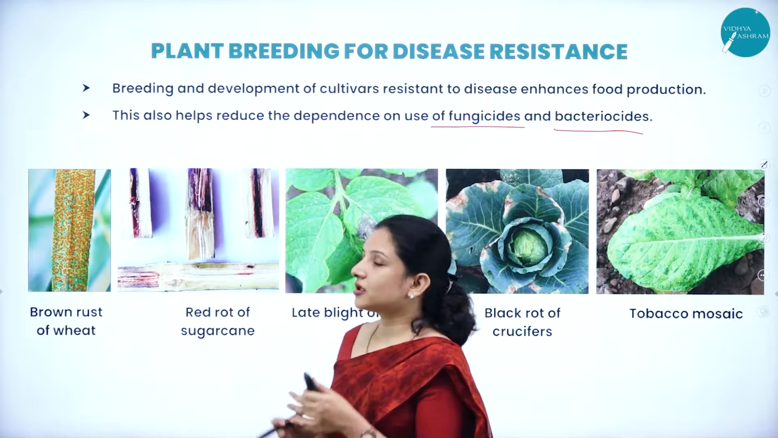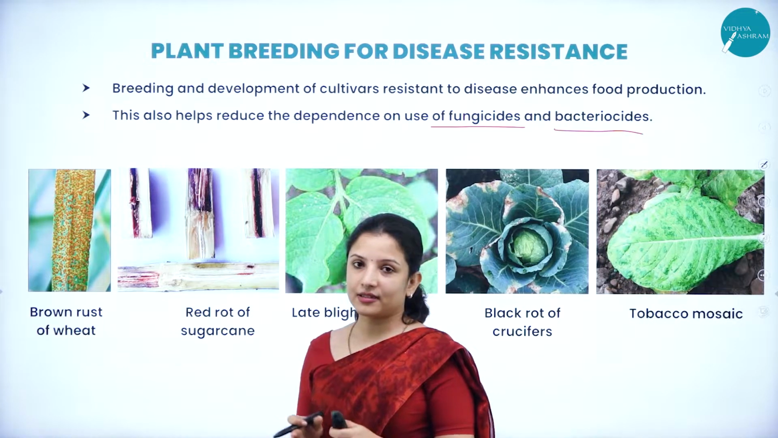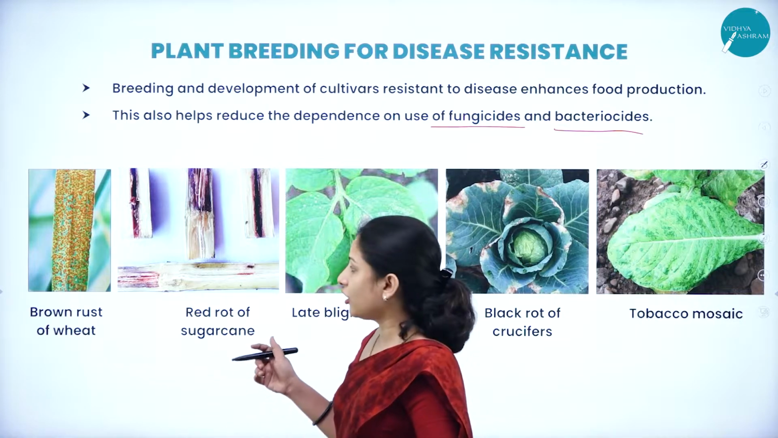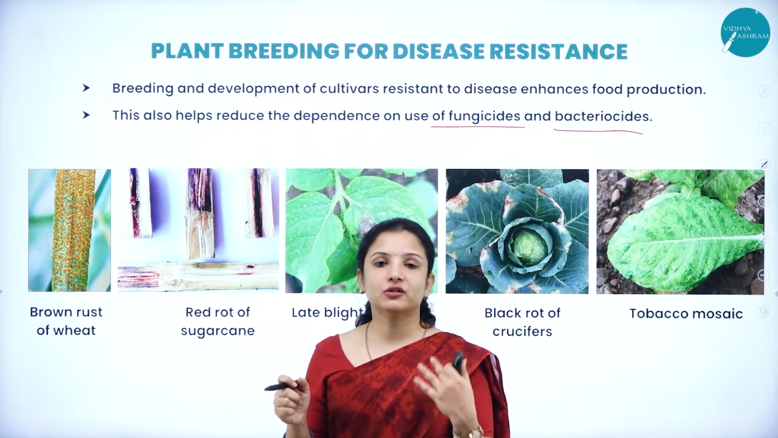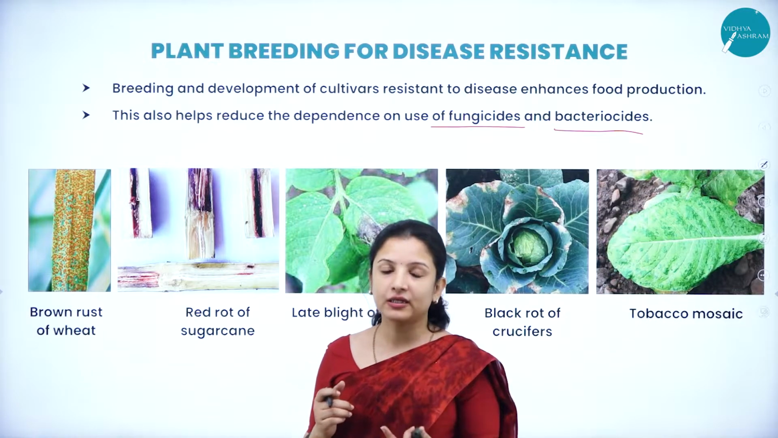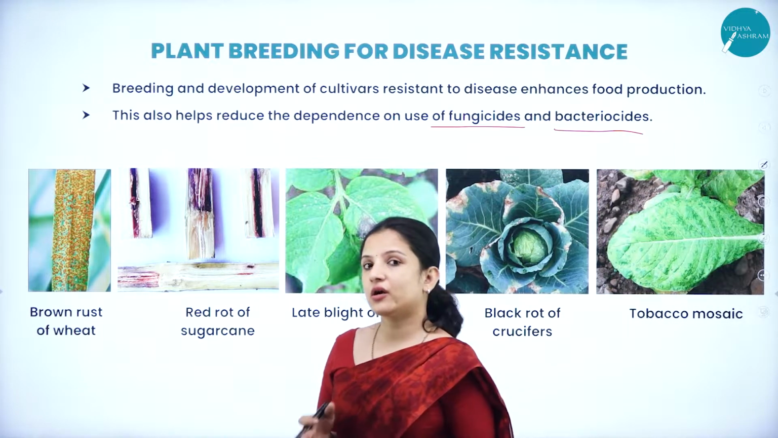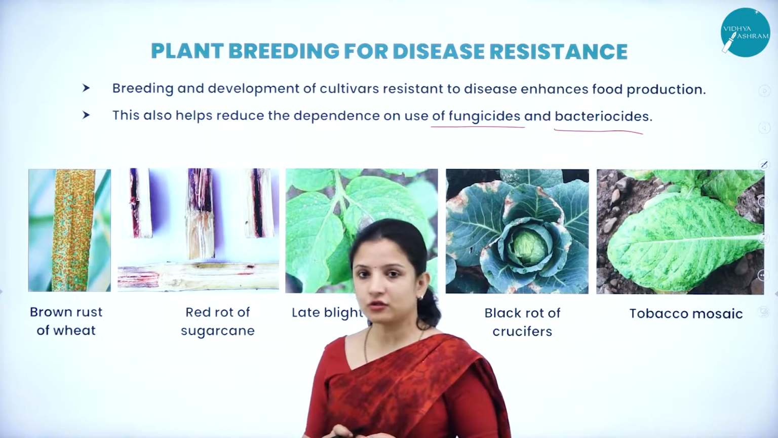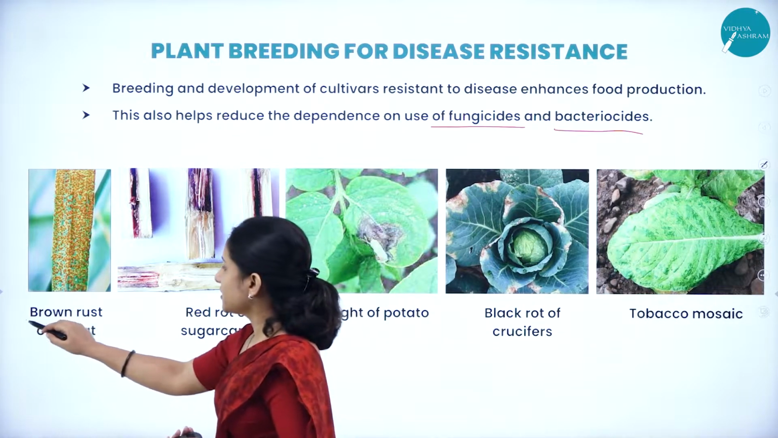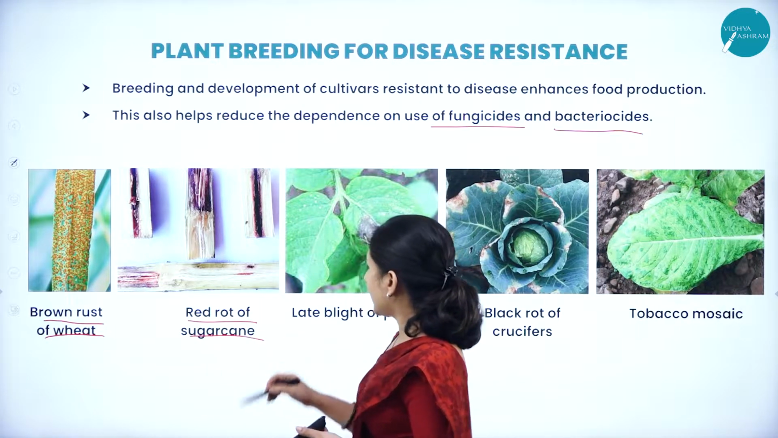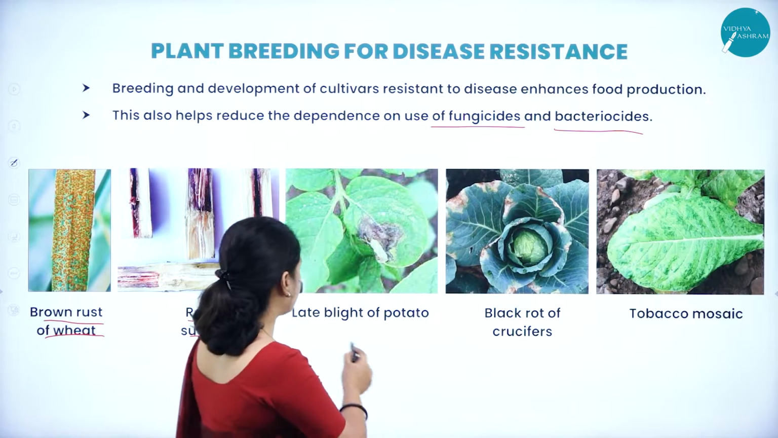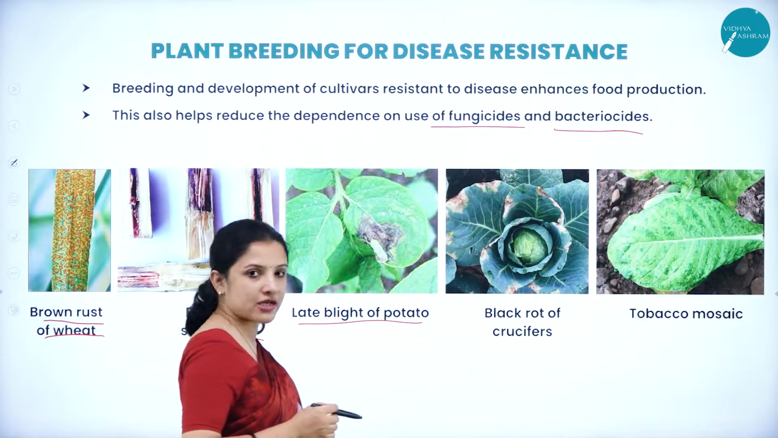So likewise, a lot of diseases infect the crops, and for these diseases a lot of new or disease resistant varieties have also been developed. Before that, we need to understand some of the diseases of the crop. Brown rust of wheat is caused by fungi. Then we have the red rot of sugarcane. Then here is the late blight of potato, which is caused by fungi as well.